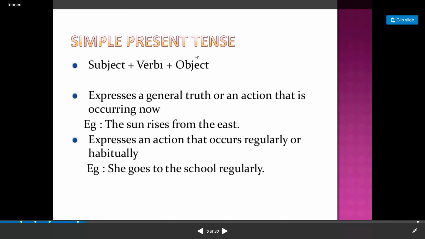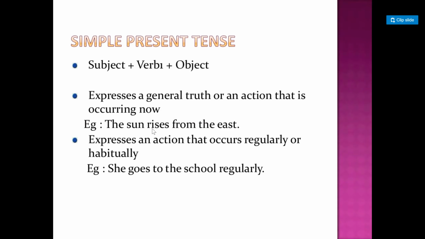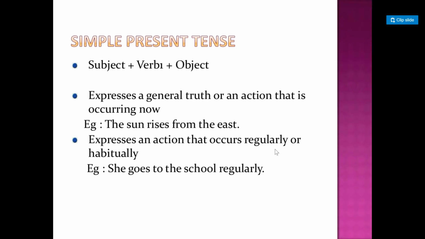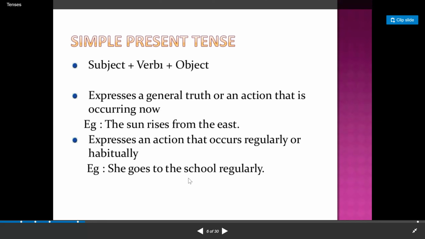So present simple tense is used to describe some universal truths, just like the sun rises from the east, the stars shine in the sky at night, or the earth revolves around the sun, or any other universal truths you can recall in your mind. And secondly, it is also used to describe our regular daily routine. As I told you, I take tea, I go to school daily, and the example written over there: she goes to school regularly.